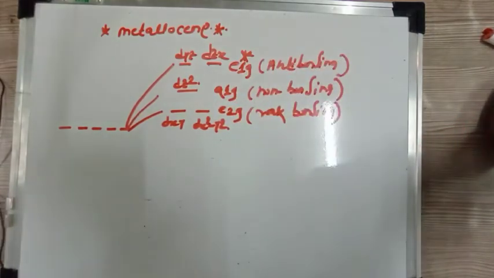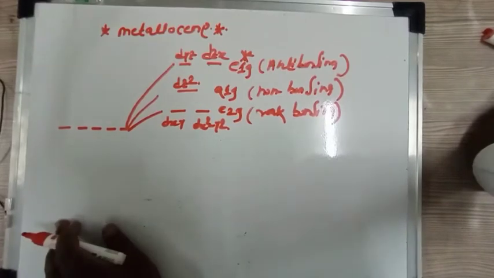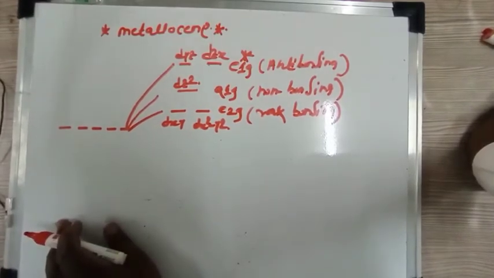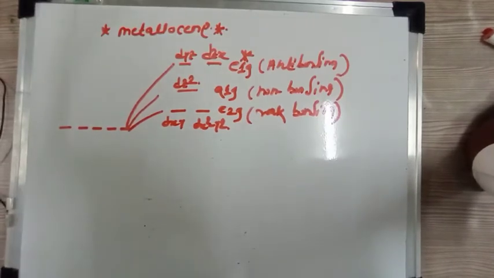So if we consider the energy gap between this A1g, that is non-bonding, and the anti-bonding orbital, the energy gap is very large, and therefore the extra electron does not go into the antibonding orbital.